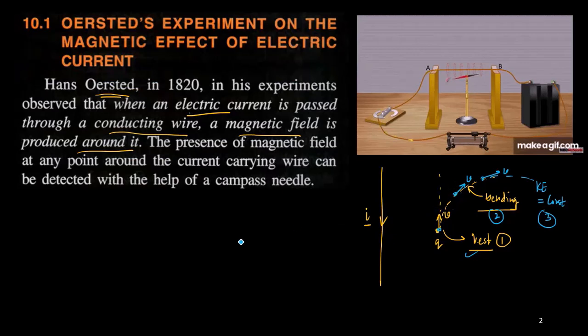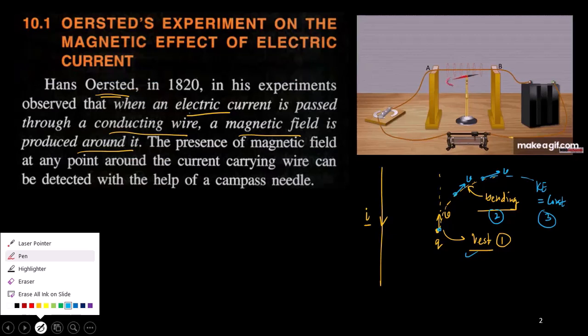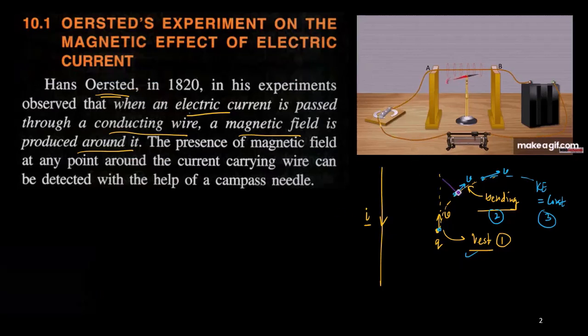Now this force acting on the charged particle must be perpendicular to it. Why? Let us say this is the force acting in this direction. The force is perpendicular to the particle's motion. If the particle of mass m is moving with some velocity v, and we apply a force at some angle, then the component of v has to increase.